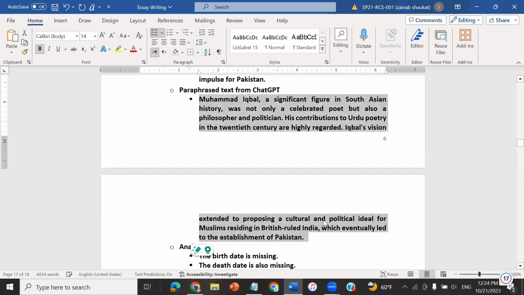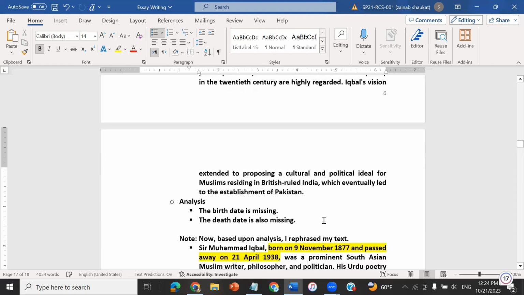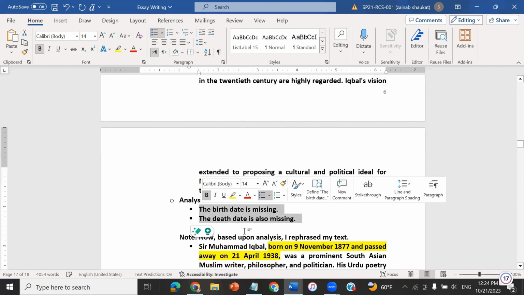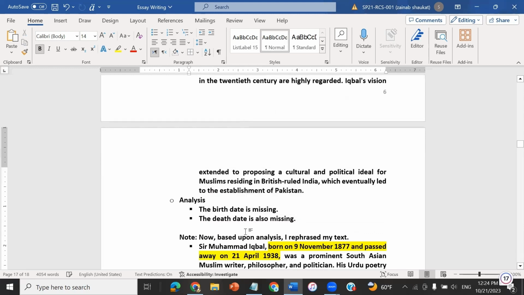So I have compared the original text, which I wanted to be paraphrased by ChatGPT. When I got my answer, I found that there is some information that is missing in the paraphrased version. So in my analysis, I have found these two attributes from the original text are missing.